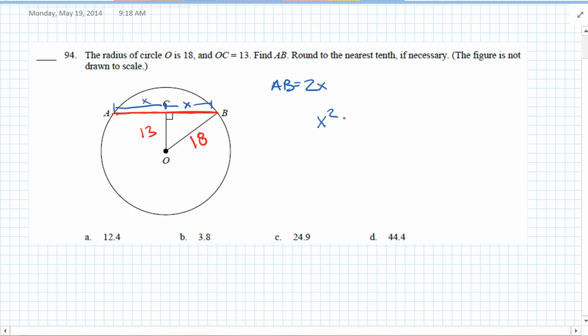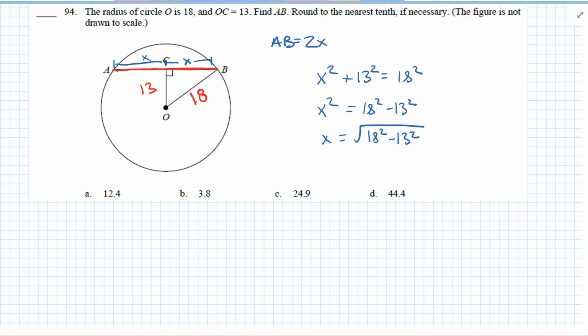So now I can use the Pythagorean theorem to find x. So I can say x squared plus 13 squared equals 18 squared. I can say x squared equals 18 squared minus 13 squared. I can say x equals the square root of 18 squared minus 13 squared. Okay, and then to get 2x, or AB, remember AB equals 2x, so I could say AB is going to equal 2 times the square root of 18 squared minus 13 squared.